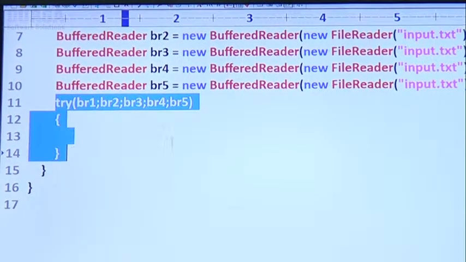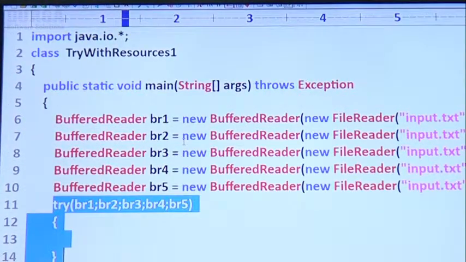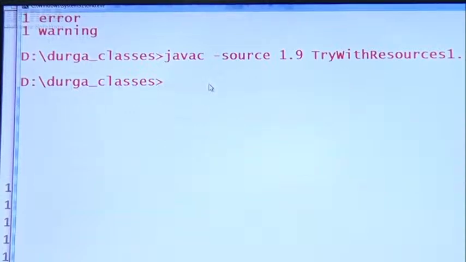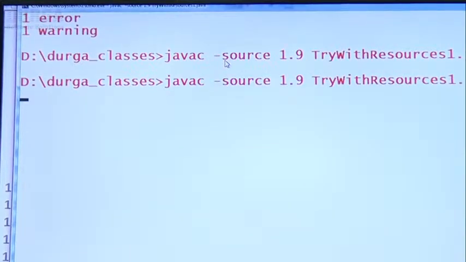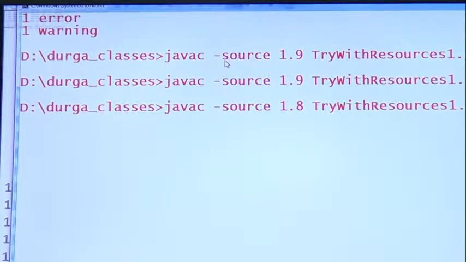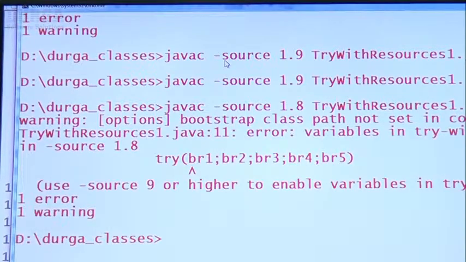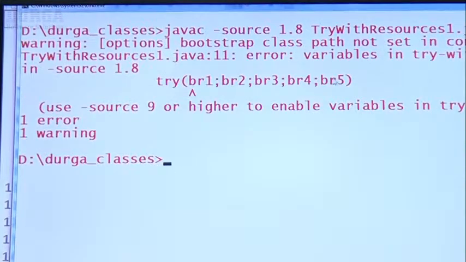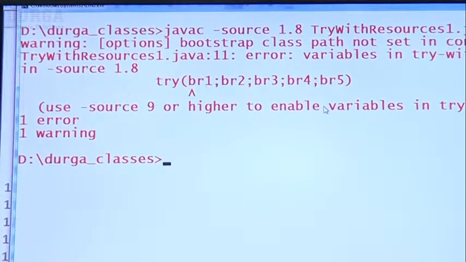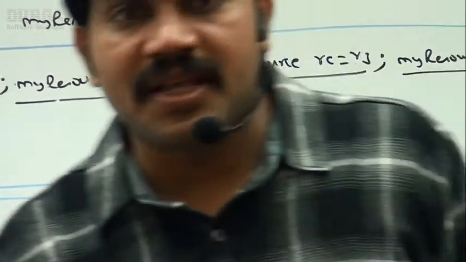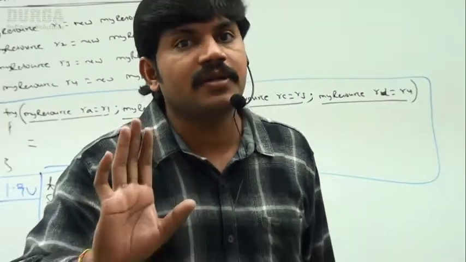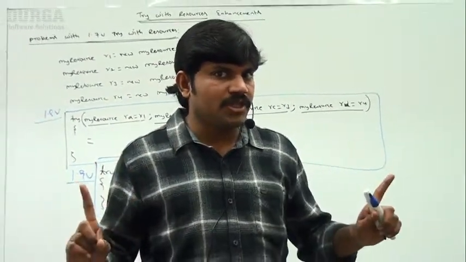Yes, it is perfectly valid from version 1.9 onwards. But the same thing in version 1.8, the compiler will give an error. Sir, it is invalid. A compilation error by default we are going to get. Remember that, sir. So this is the flexibility that came in version 1.9. I hope you are in a position to understand, right?